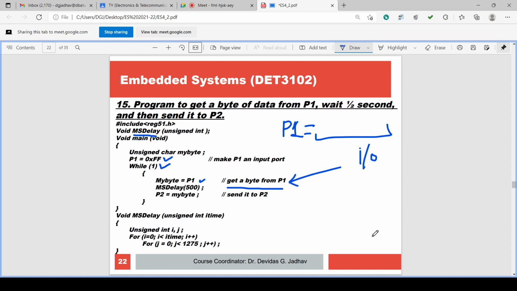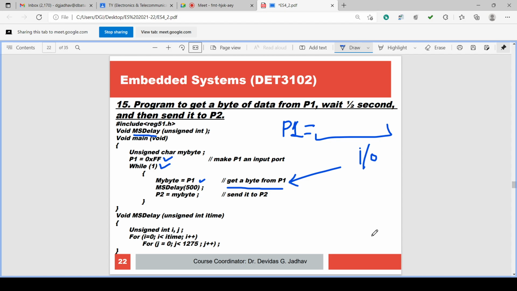Total 32 IO lines are there in the 4 ports. What do you mean by IO lines? IO lines means input output lines. That means those 8 lines in each port, those 32 lines of all 4 ports are input output lines, meaning those lines can be used as input as well as output.